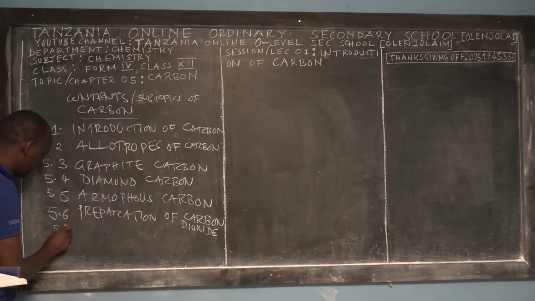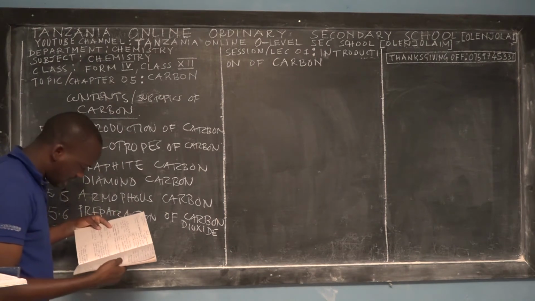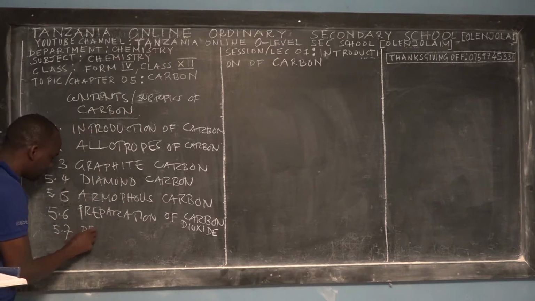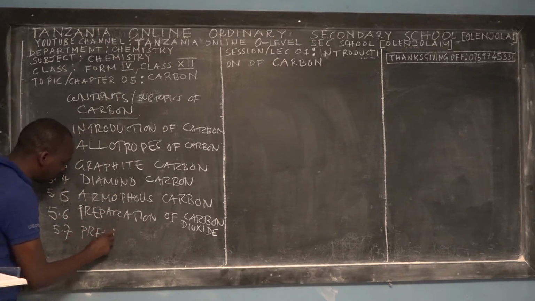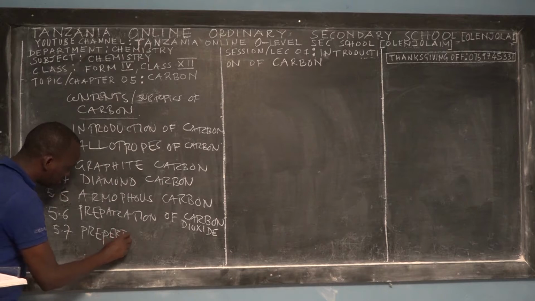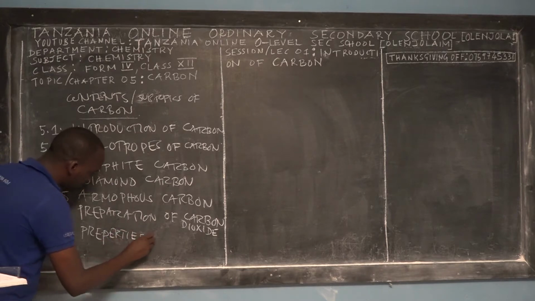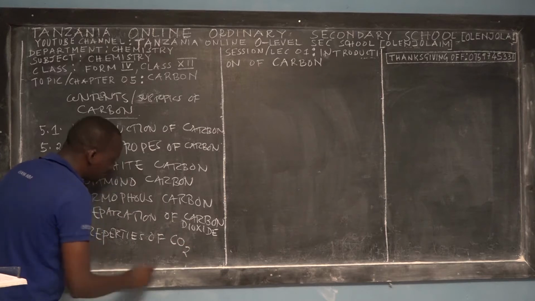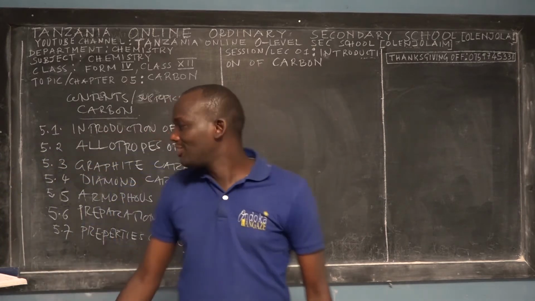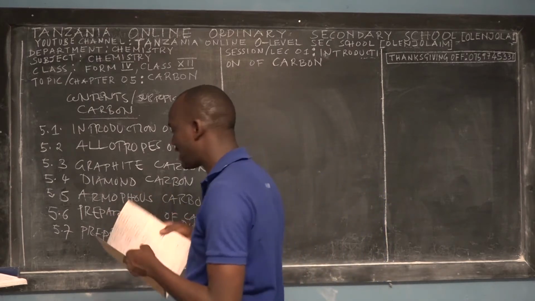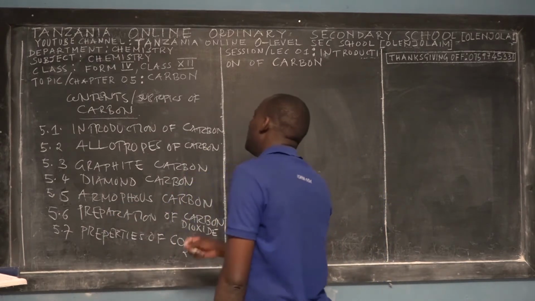And then 5.7, I will teach you about the properties of carbon dioxide. So this is the symbol for carbon dioxide. So those are the 7 subtopics or concepts that we're going to cover when we'll be learning this topic of carbon.